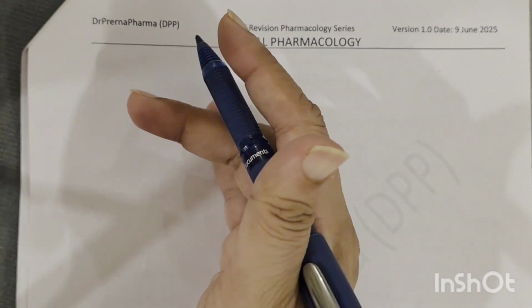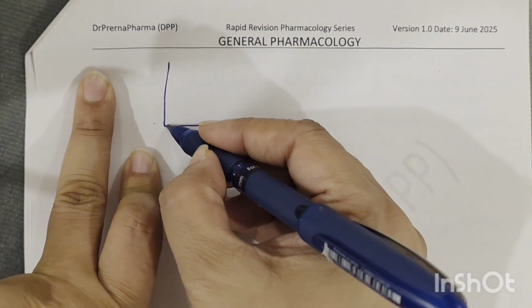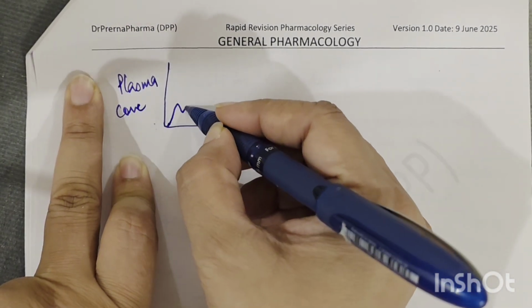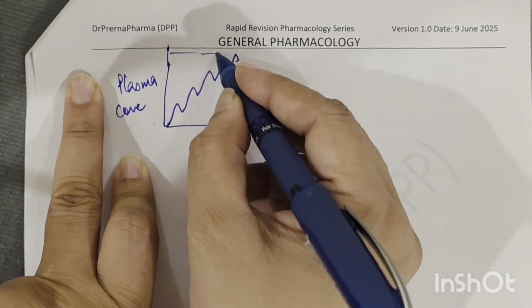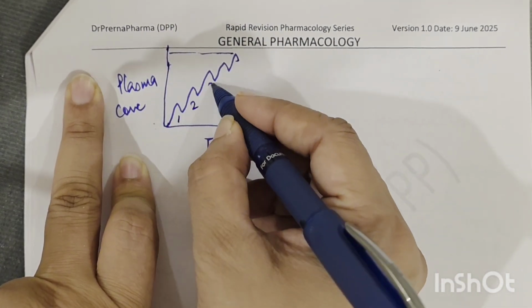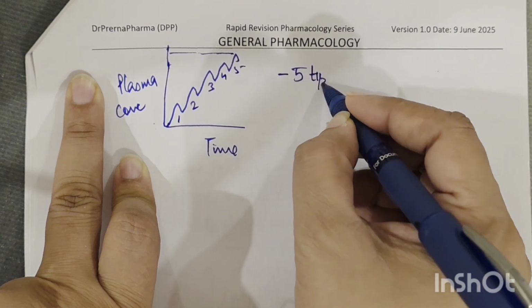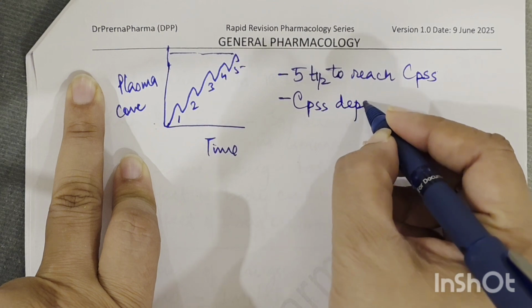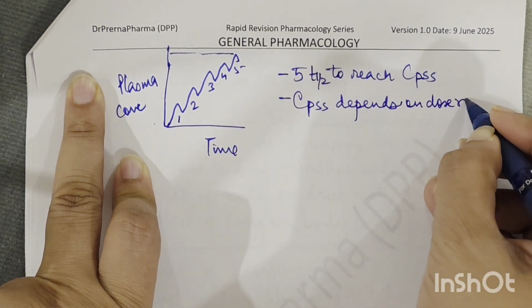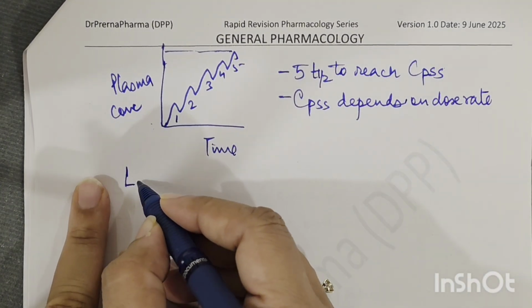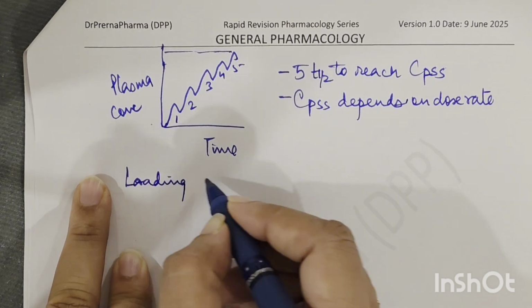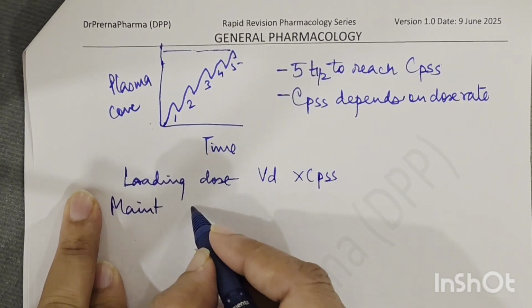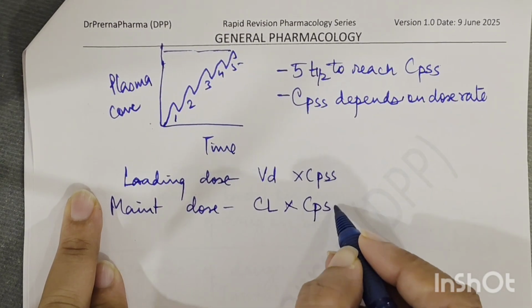So here you will see this is a graph that I am showing you, and in this, if we plot it as a plasma concentration time graph, then you will see that this is how the concentration will reach the CPSS, that is steady state plasma concentration, 2, 3, 4, 5. So it takes around 5 half-lives to reach CPSS. Okay, so CPSS depends on the dose rate. Fine. We have already done this also, loading dose depends upon the volume of distribution into CPSS, and maintenance dose, the formula has clearance into CPSS. It depends upon the clearance.